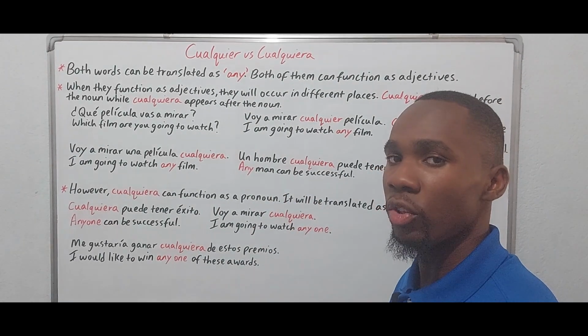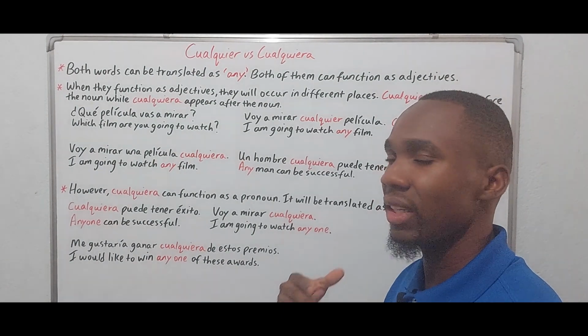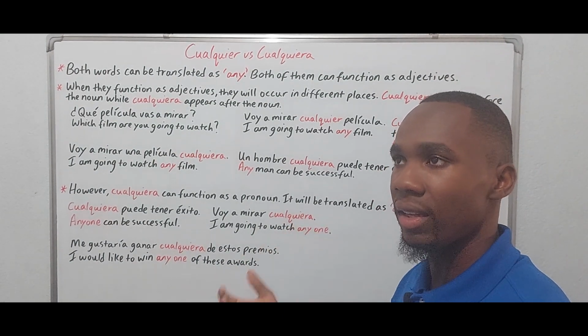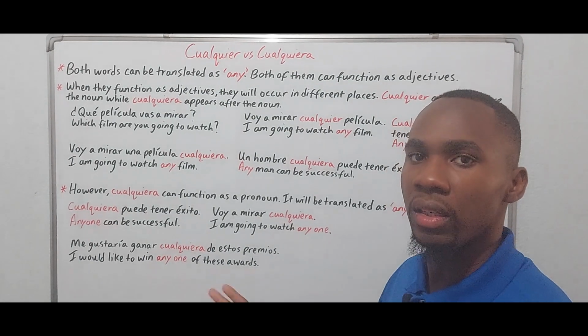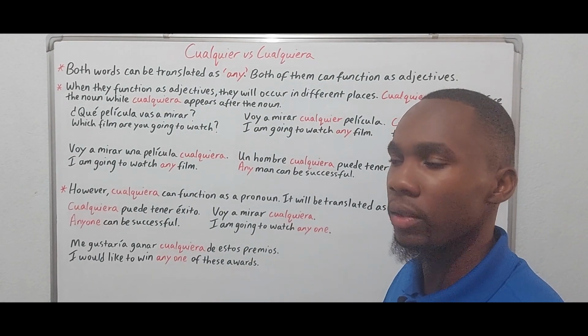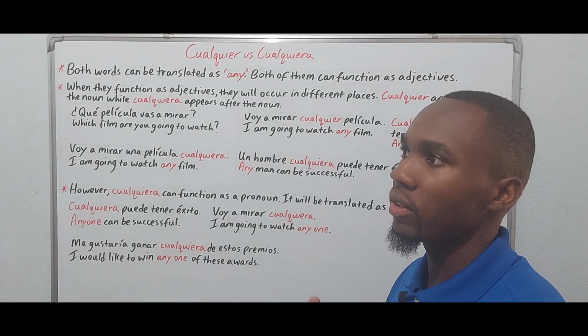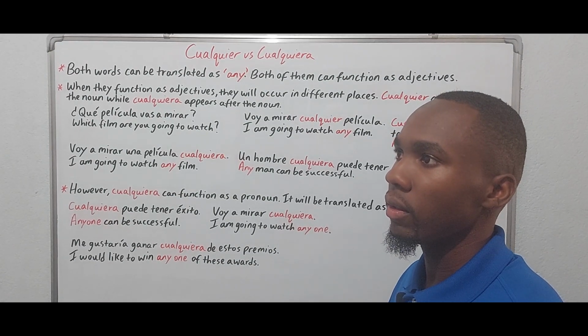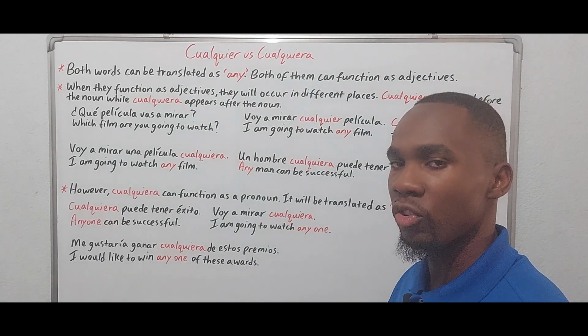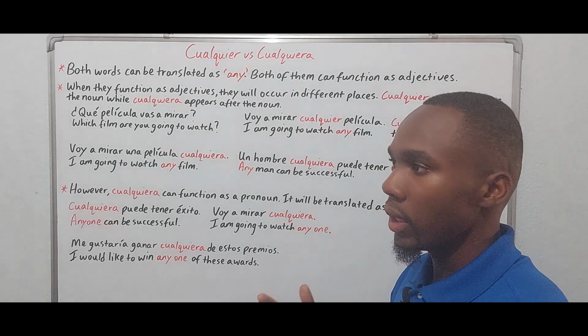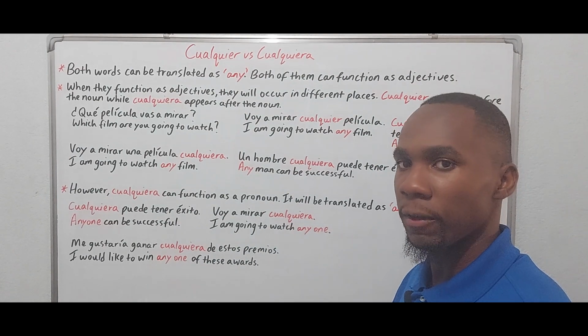So if the person says, let's say it's a male, that he will watch any film, he's not being specific.